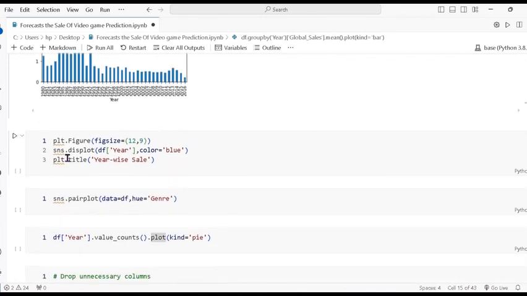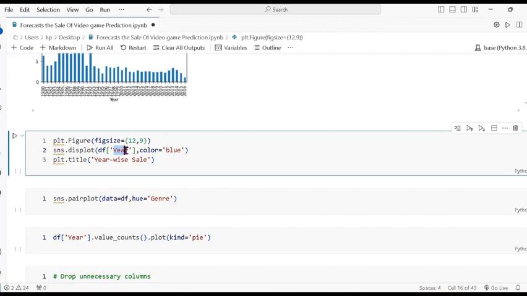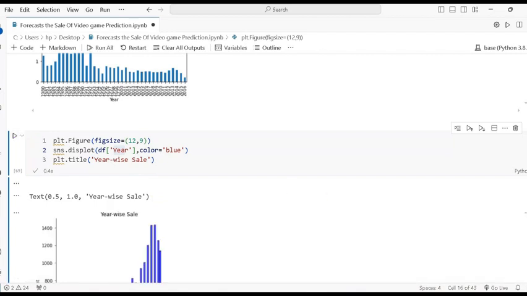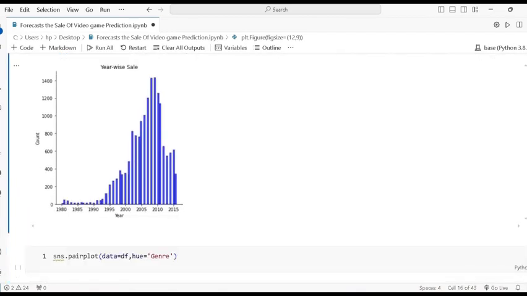The next one is also a distribution plot, where I pass the year, and this is the color name, here is a column name, and then I give the title, year wise sale. So you can also see this year-wise sale.